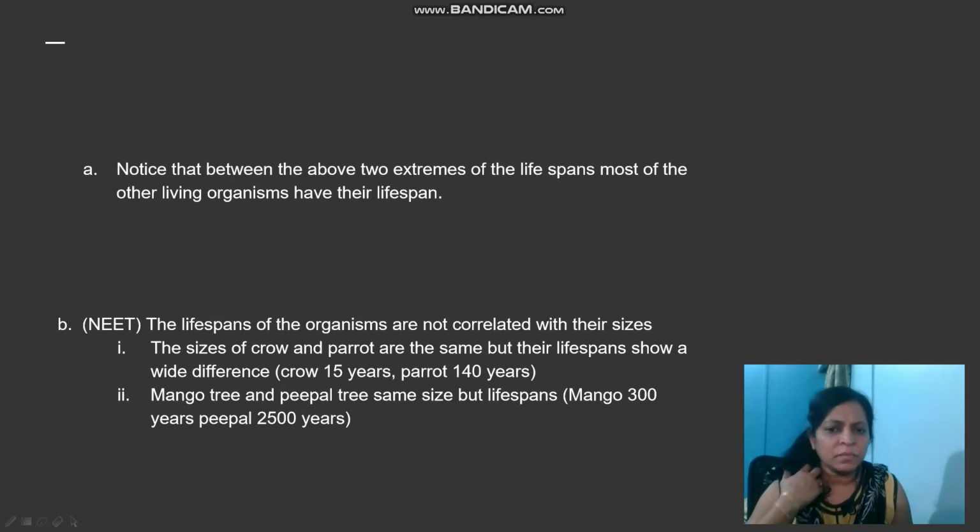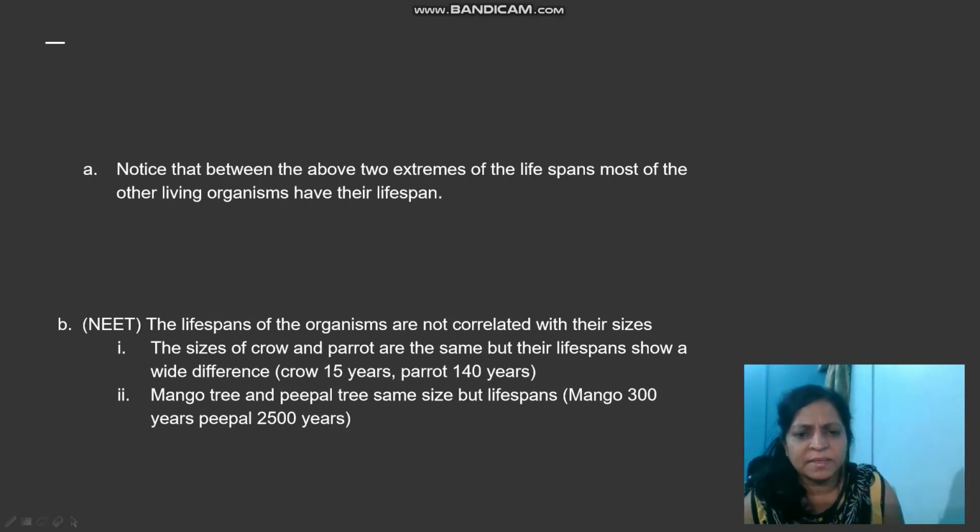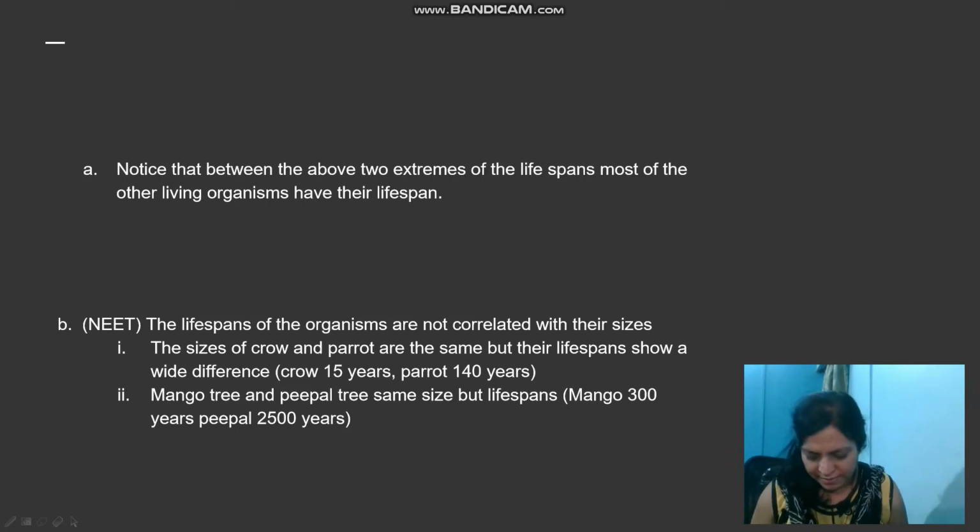So sizes may be similar, the lifespans are different. One very important point, bear it in mind: lifespans of organisms are not correlated with their sizes.